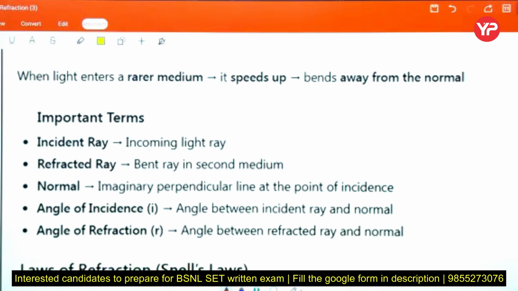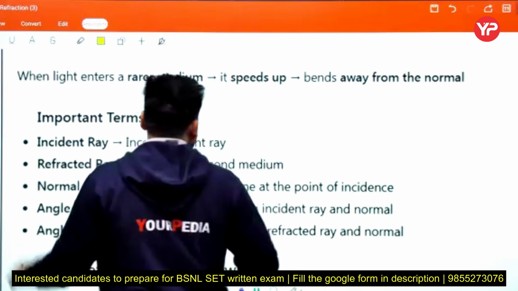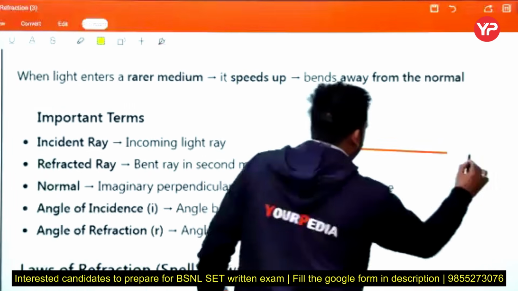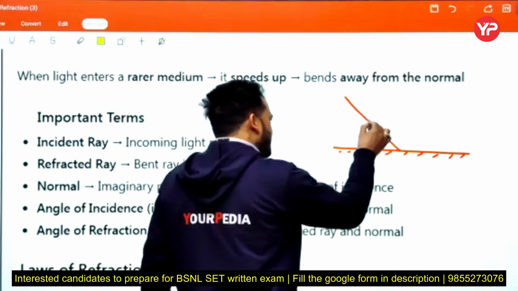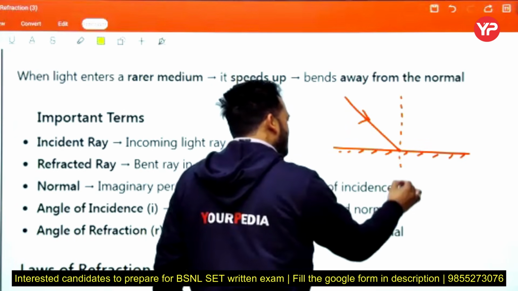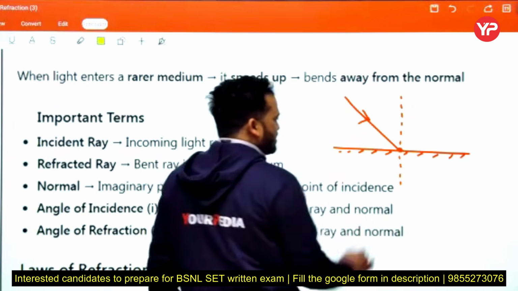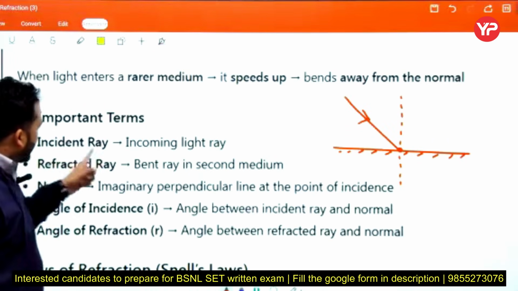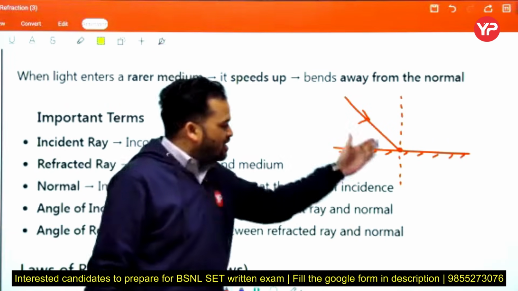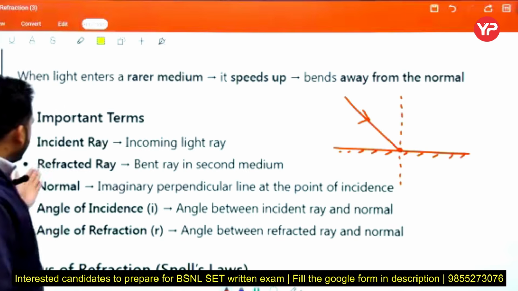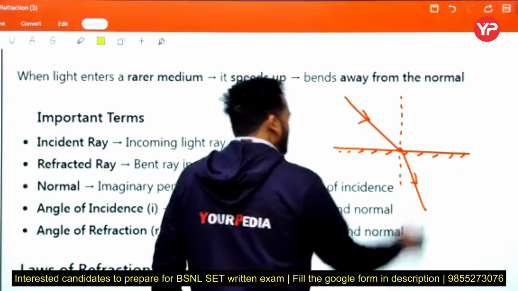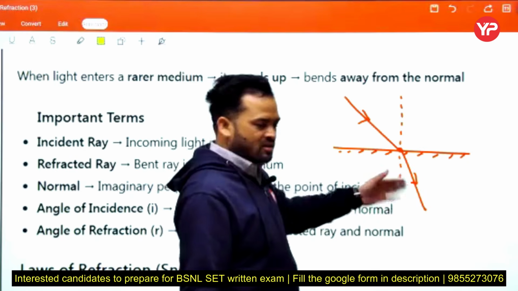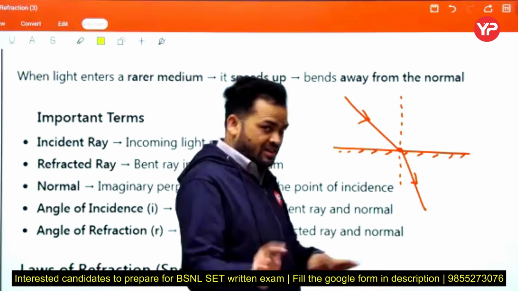Now this is the basic terms. Consider that this is the transparent medium, like that. This is the incident ray. Okay, this is the normal, this is the point of incidence. See, first of all, incident ray, incoming light ray, this is the incident ray. Next, refracted ray, this is the refracted ray. Here we consider denser medium. Okay, now how light bends we discuss in the next slide.